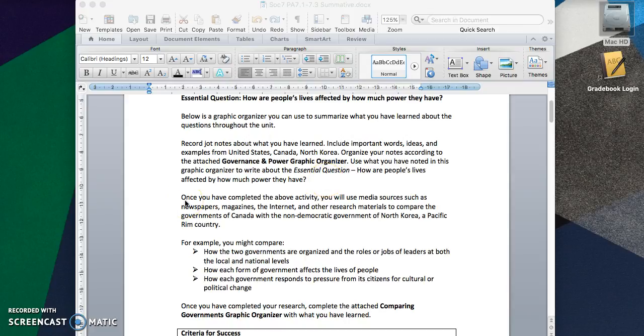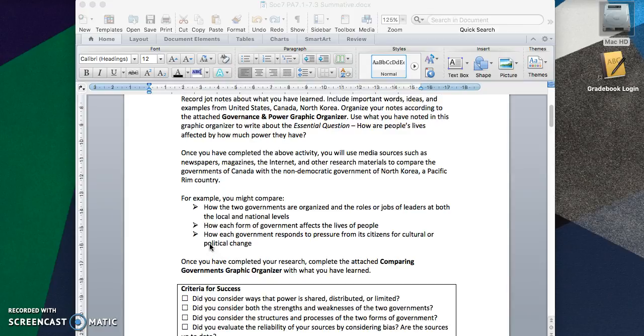Once you've completed the above activity, you're going to use media resources such as newspapers, magazines, and the internet, as well as other research materials, to compare the government of Canada with the non-democratic government of North Korea, a Pacific Rim country. For example, you might compare how the two governments are organized and the roles or jobs of leaders at both the local and national levels, how each form of government affects the lives of people, and how each government responds to pressure from its citizens for cultural or political change.